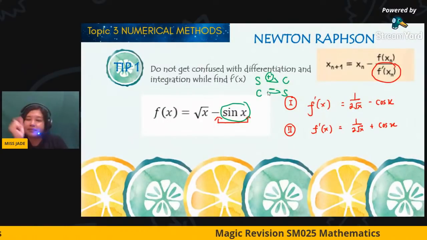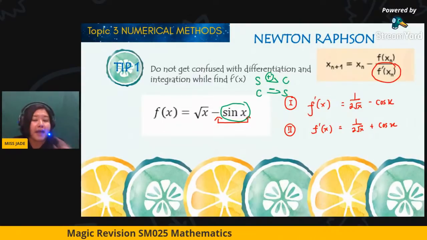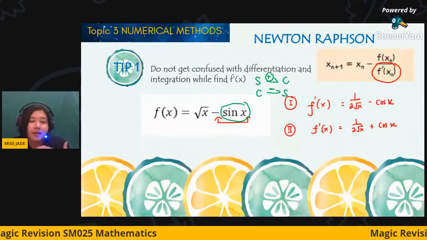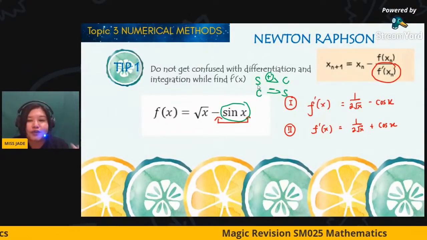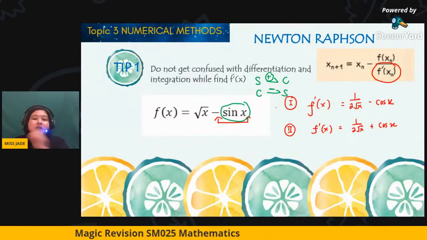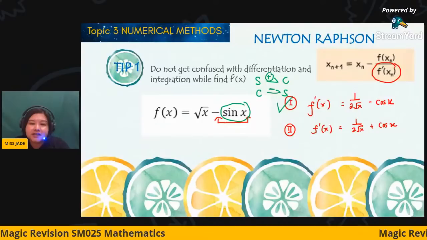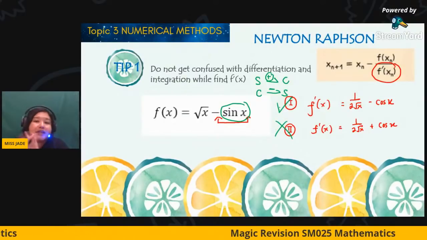Maybe you can use some tips or notes to remember, and you won't forget. The problem is during the exam, whether your emotion allows you to make the correct decision or not. So from this question, this is the correct one and this is the wrong one. Be careful when you are doing differentiations.